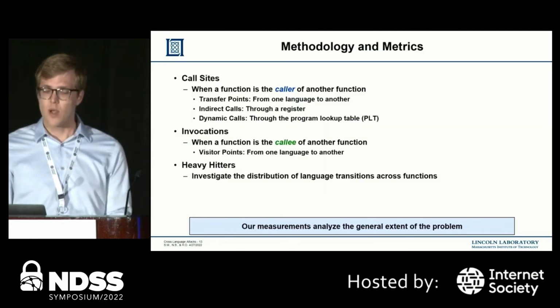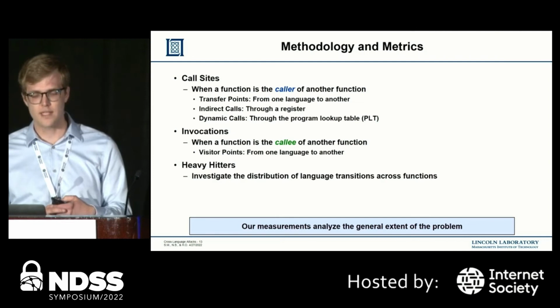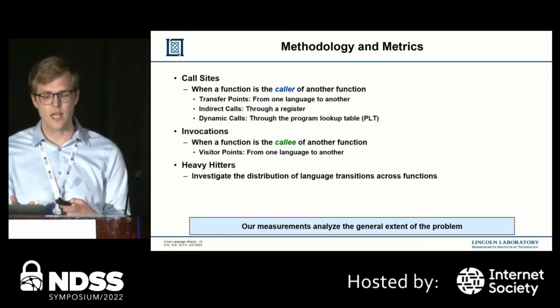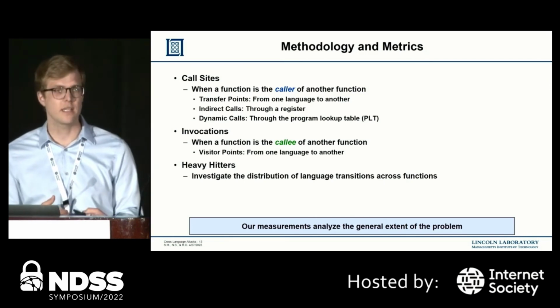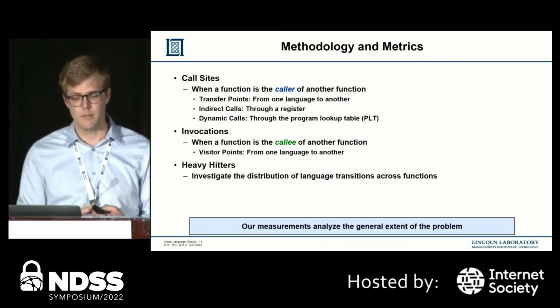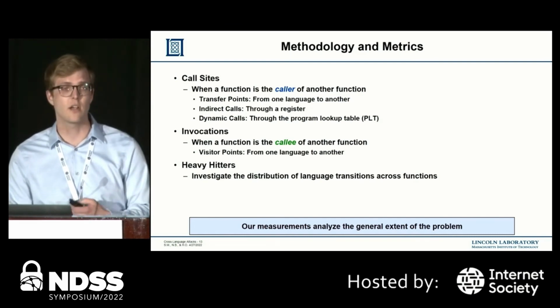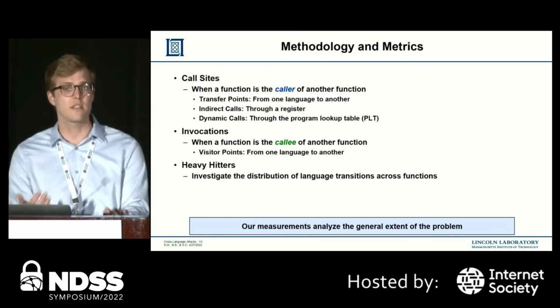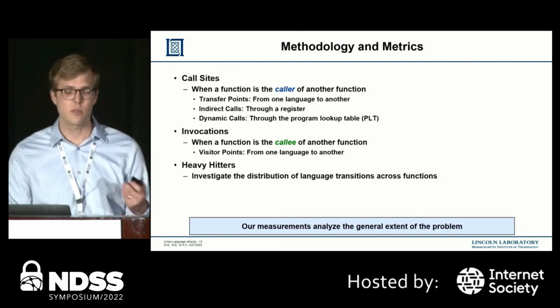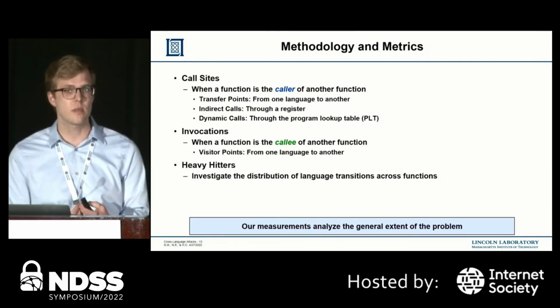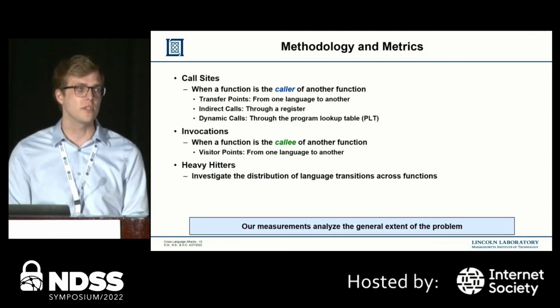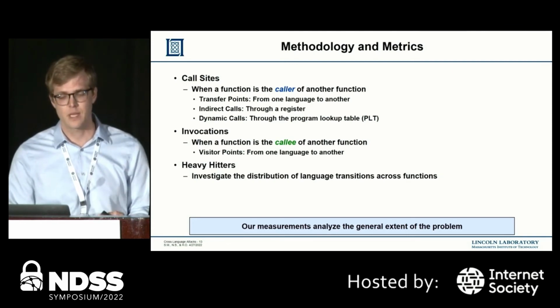To answer our research questions, we define a set of metrics related to language transitions. First, we define call sites as a function that calls another function. As a subset of call sites, we are interested in transfer points, which are call sites that cross the language boundary. Similarly, indirect and dynamic calls are a subset of call sites and are building blocks for CLA variants.